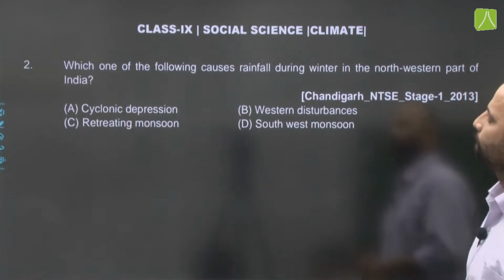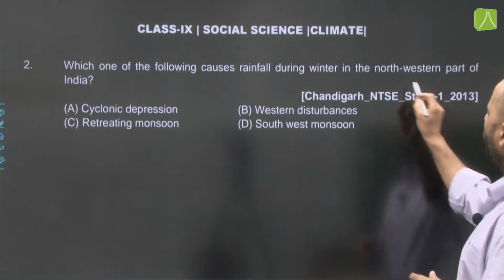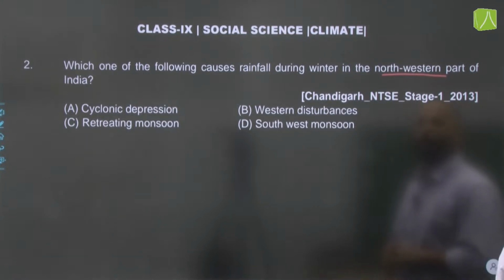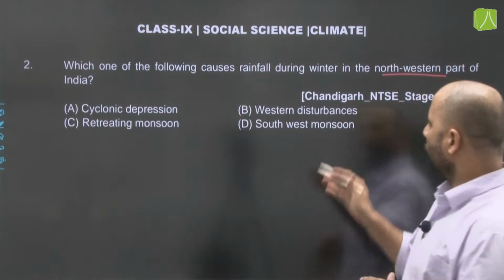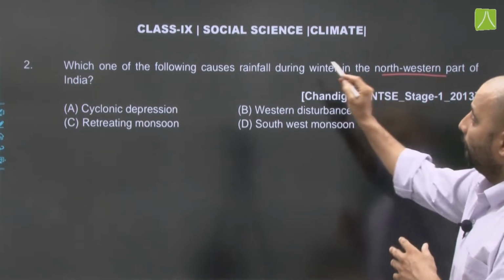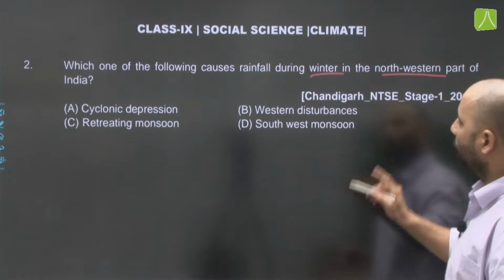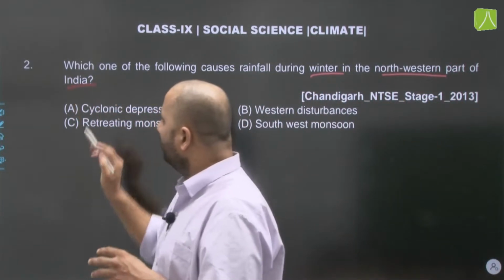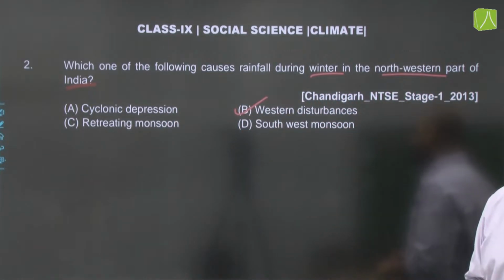Moving on to the next question. Which one of the following causes rainfall during winter in the northwestern part of India? This is from the Chandigarh NTSE stage 1 2013 question. Options given are cyclonic depression, western disturbances, retreating monsoon and southwest monsoon. Now, which one of the following causes rainfall during winter, in the northwestern part of India? So, the answer would be option number B, that is western cyclonic disturbances.